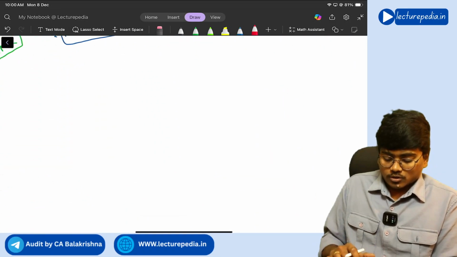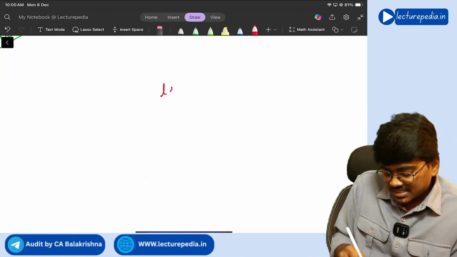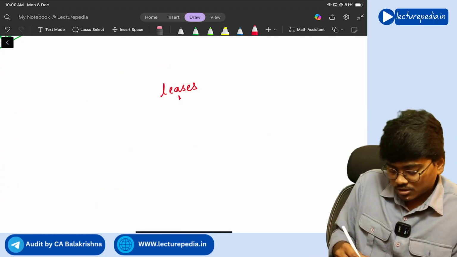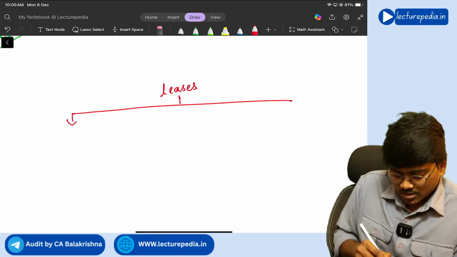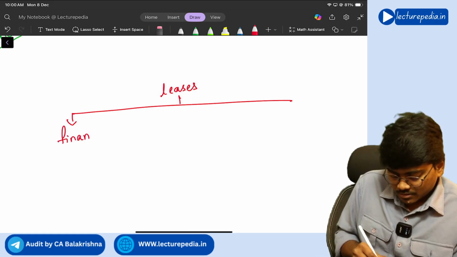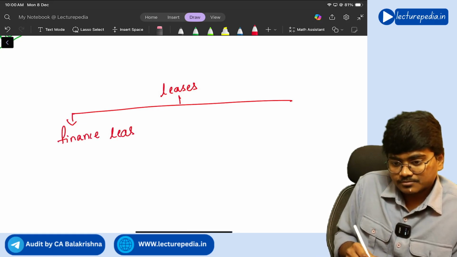So if you see, leases are of two types. What are the two types of leases? One is finance lease, right?